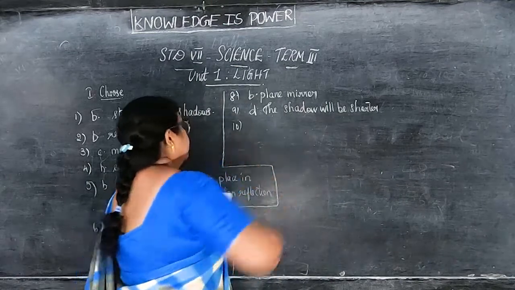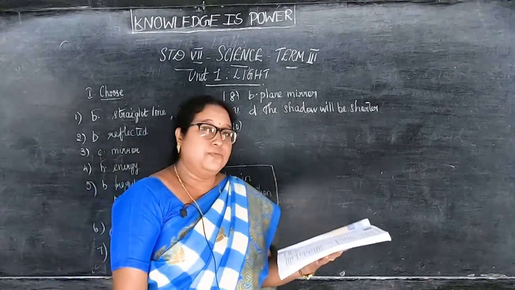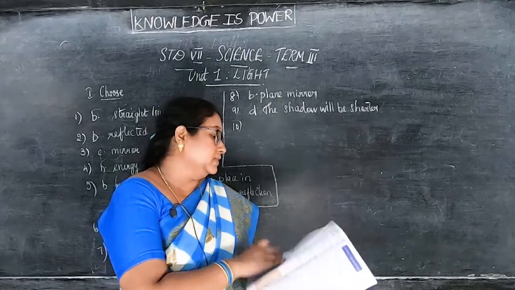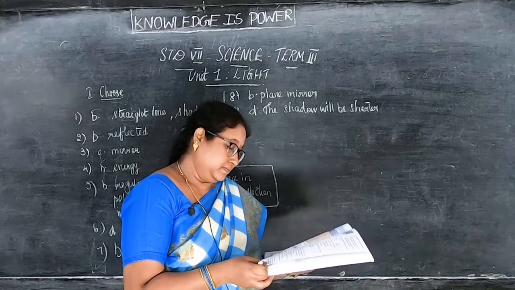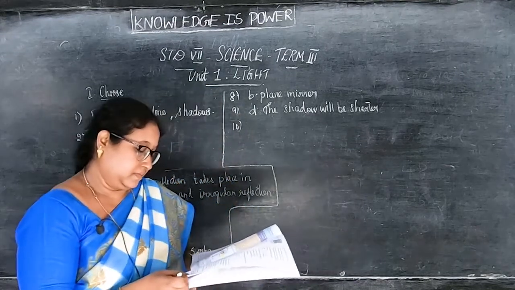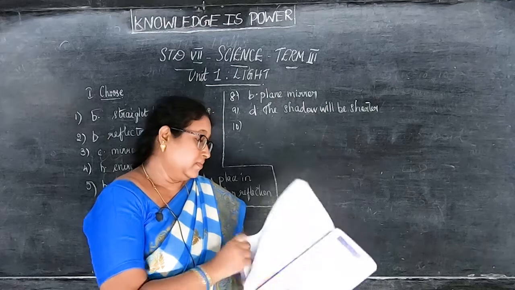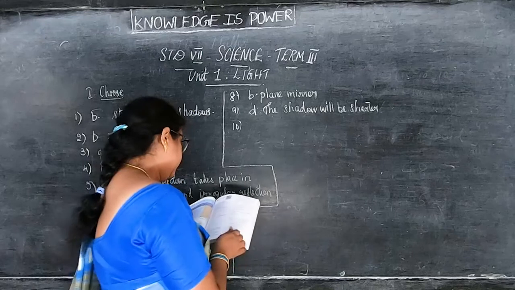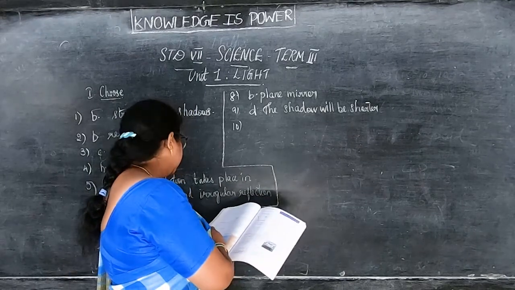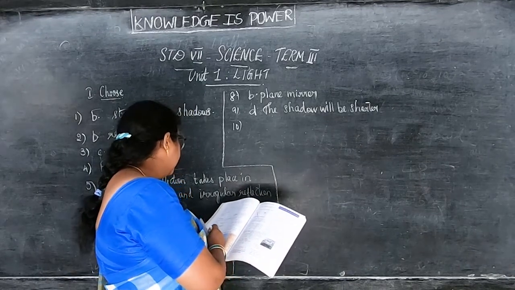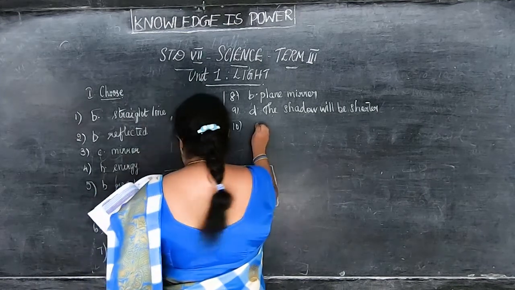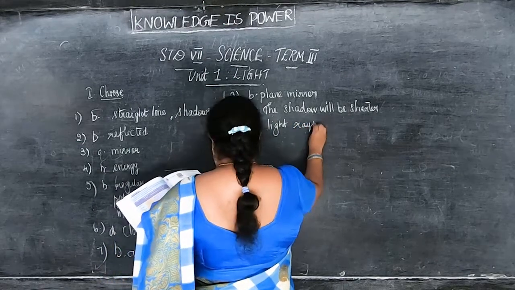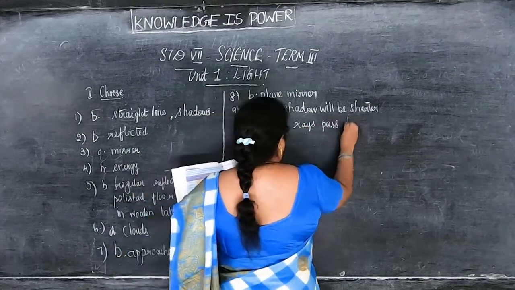Okay. Then 10th one, the image formed by a pinhole camera is inverted because light rays pass through the pinhole.